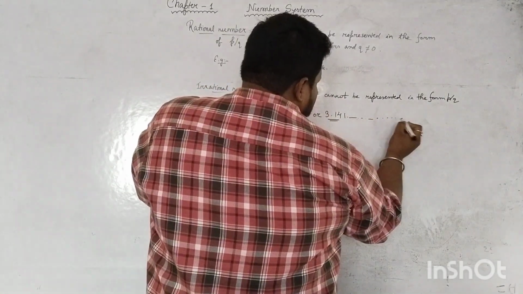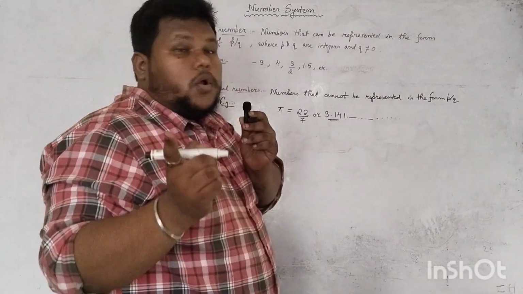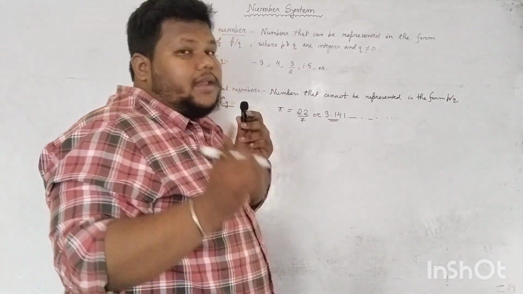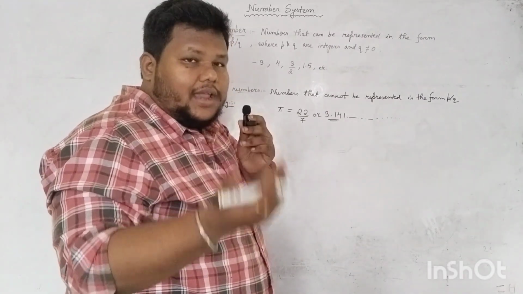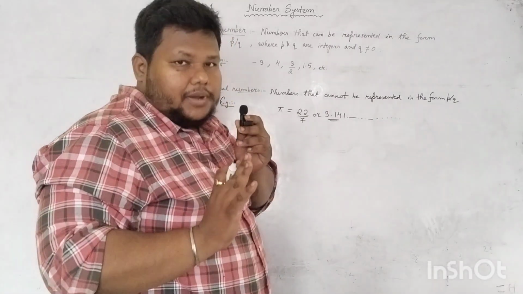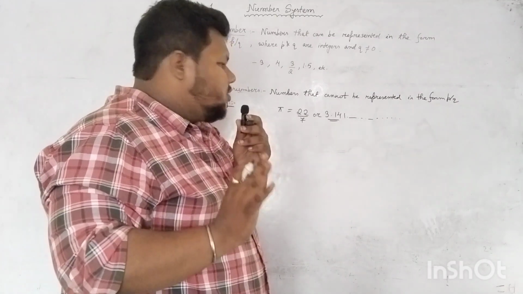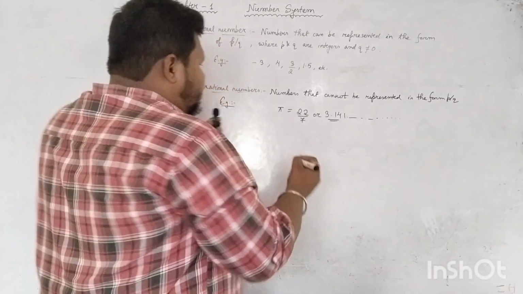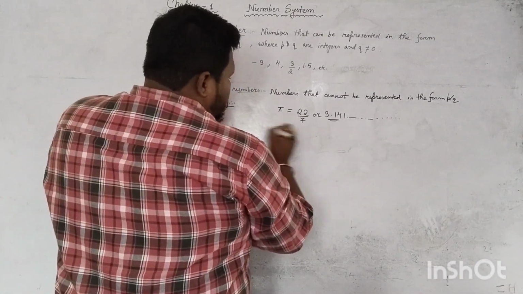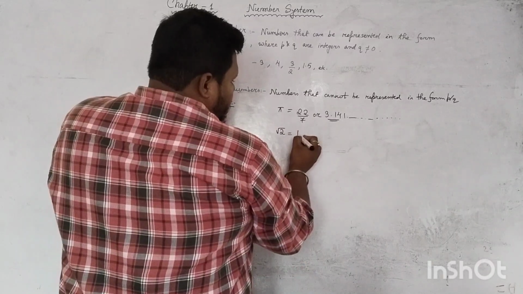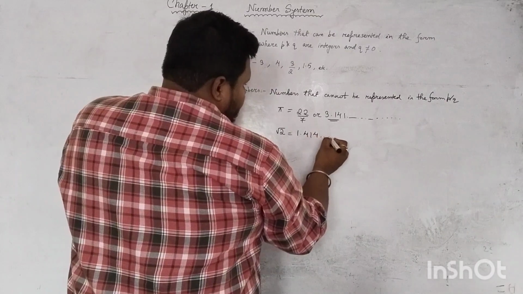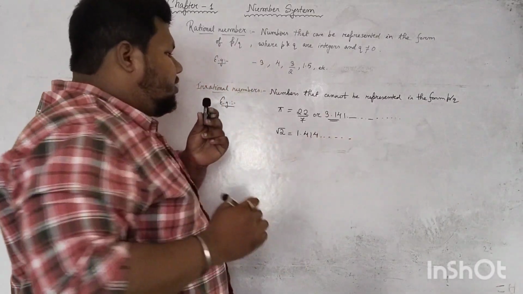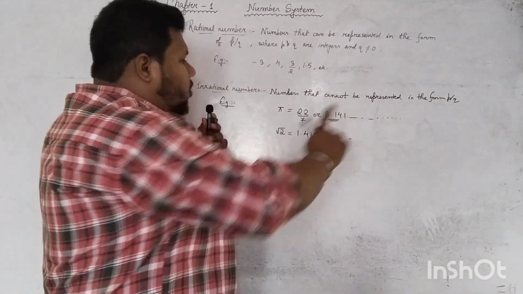That means this is a non-terminating decimal. Non-terminating means the decimal does not have any ending, and it is non-recurring. We will discuss decimals also. Similarly, if I take root 2, what is the value of root 2? 1.414 and it goes on. Similarly, this is also a non-terminating decimal.